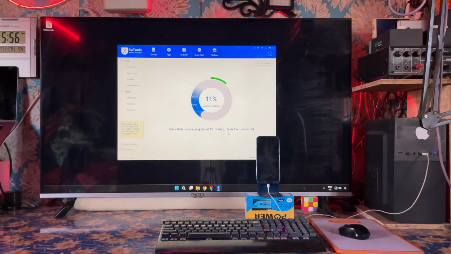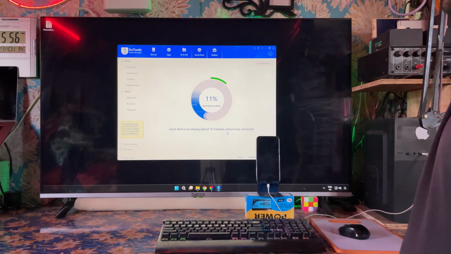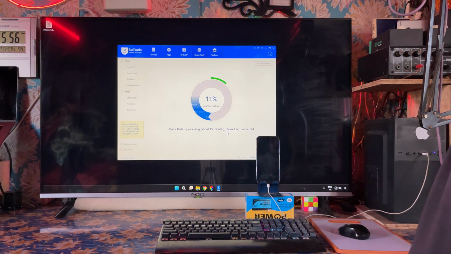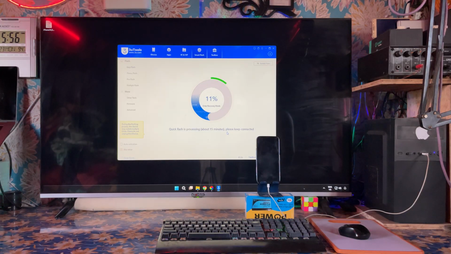It's taking time, guys. In that condition, what will we do here? Maybe due to bugs, 3uTools is not permitting it, because this is iOS, I think 26 maybe. So what's an easy solution for it, guys?